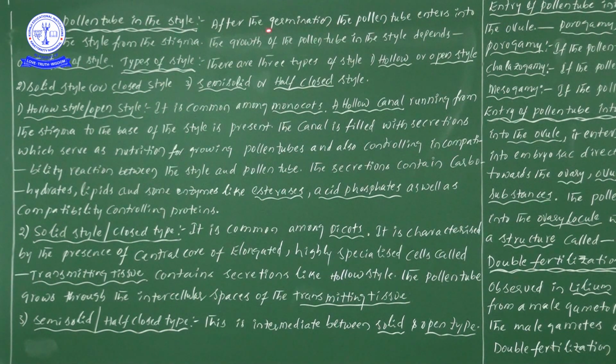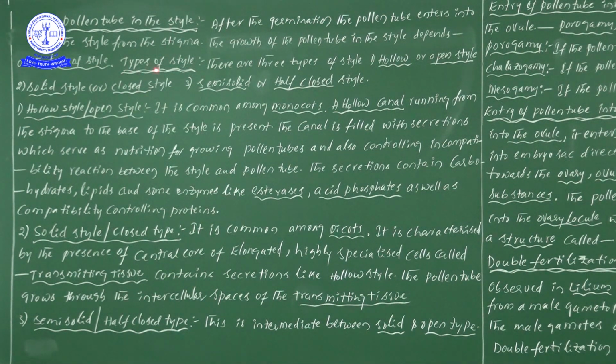After germination, the pollen tube enters into the style from the stigma. When the pollen tube is germinated on the stigma, definitely it enters the style region. Next, the growth of the pollen tube. The growth of the pollen tube in the style depends on the type of the style, means the growth of the pollen tube will differ from one style to another style.